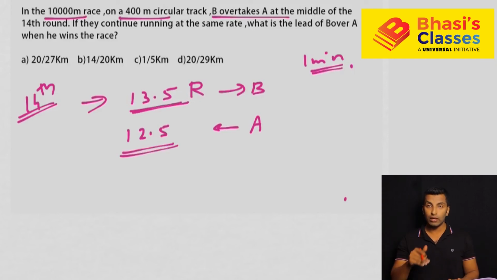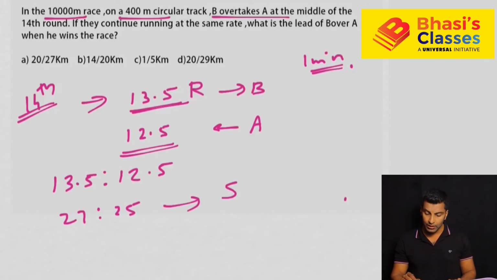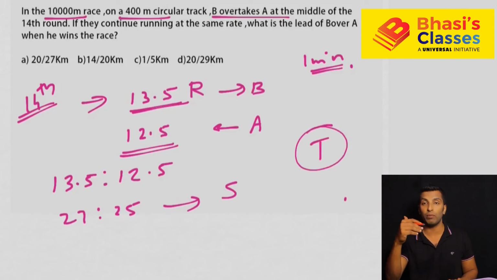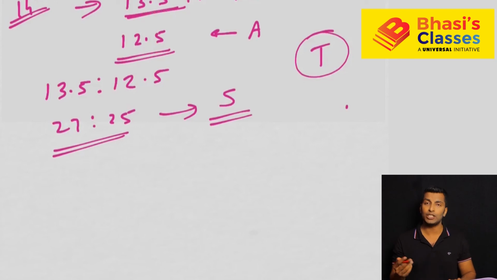So you got the distance ratio, that is 13.5 is to 12.5, that means 27 is to 25. Distance ratio and speed ratio is same. Why? Because time is constant. We know this is a race, so obviously they start at the same time, and meeting means same time. So since time is constant, when distance ratio is known to you, speed ratio will be the same.